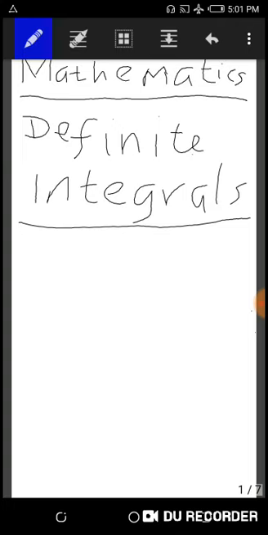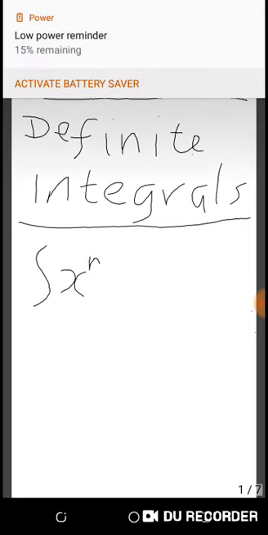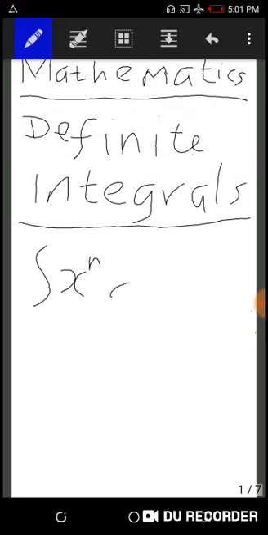All right, now down to the basics, your integration basics. What do we have? Say you have the integral of x raised to power n, to be integrated with respect to x.